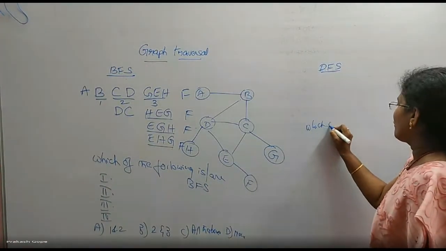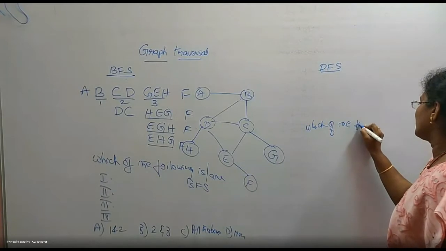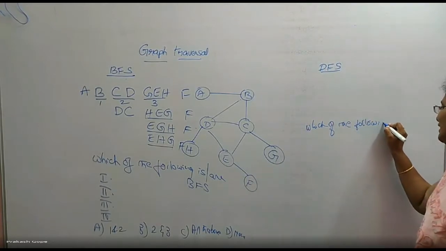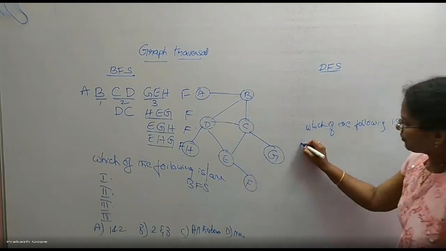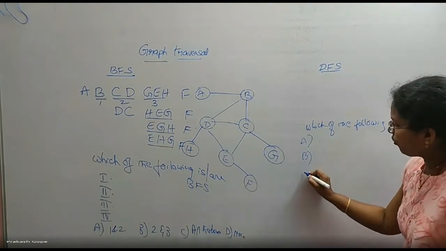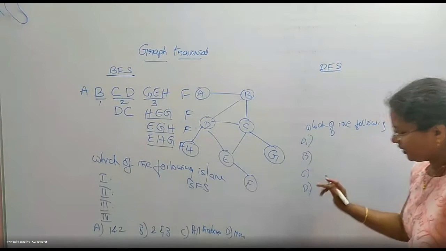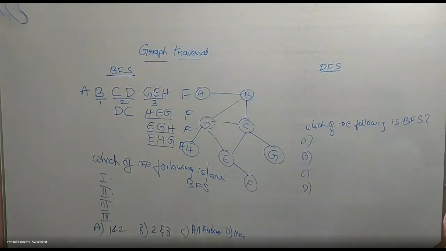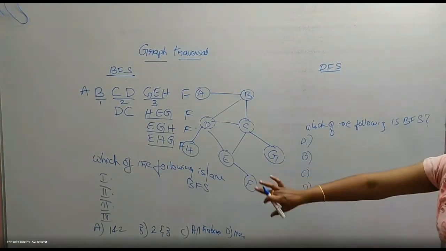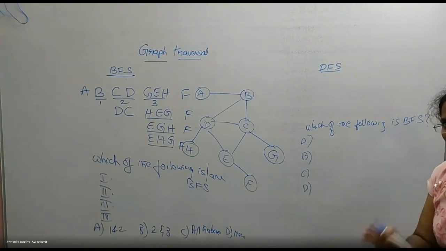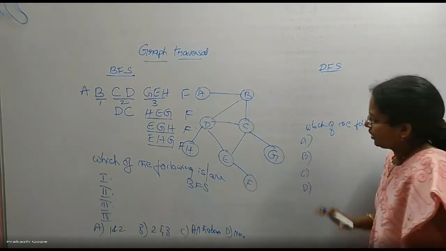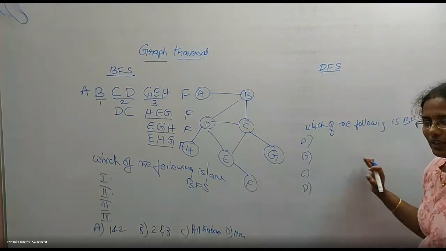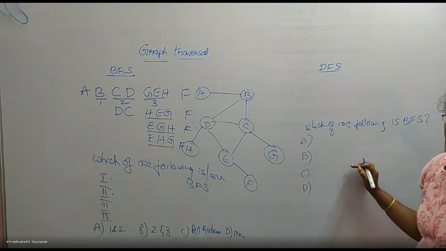Which of the following is BFS traversal of the graph? I was given only 4 options. A, B, C, D, that's all. Nothing like both 2 and 3, or 3 and 4. They have given just 4 options, that's all. If the question is like this, then you should follow the queue rule also.